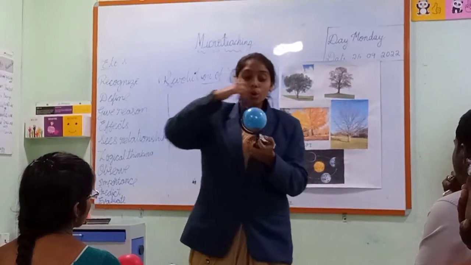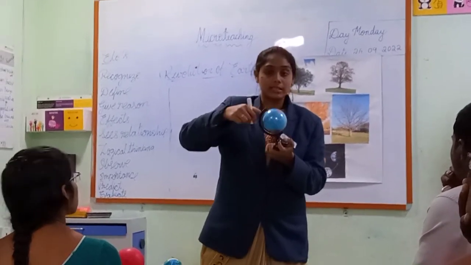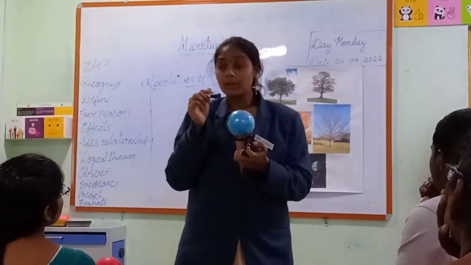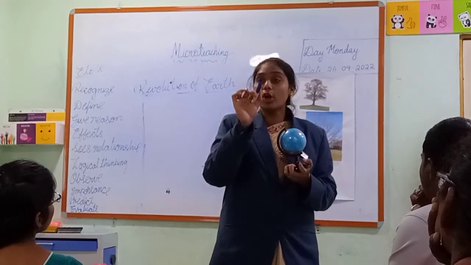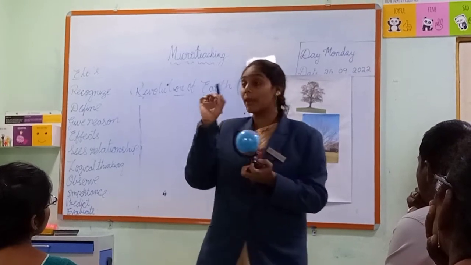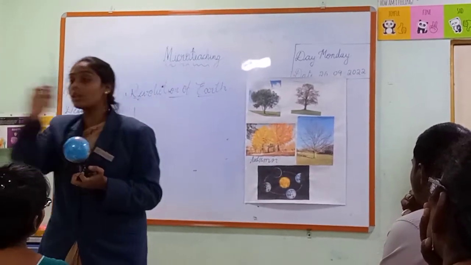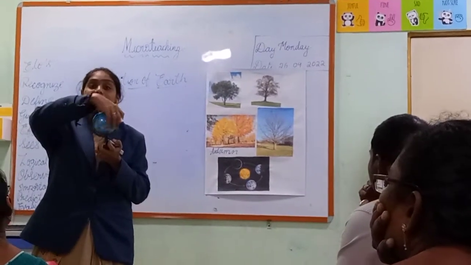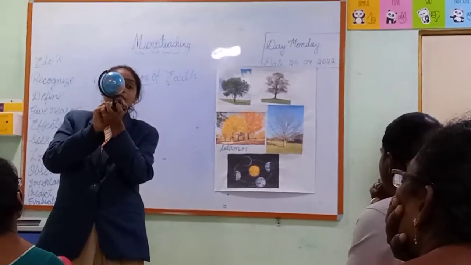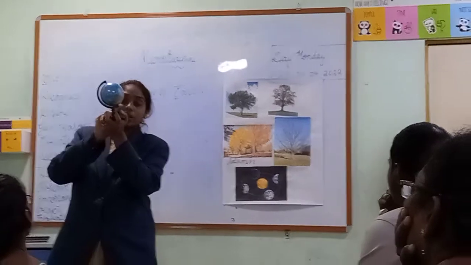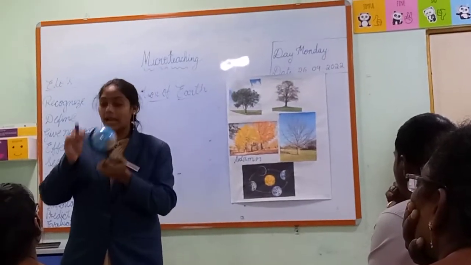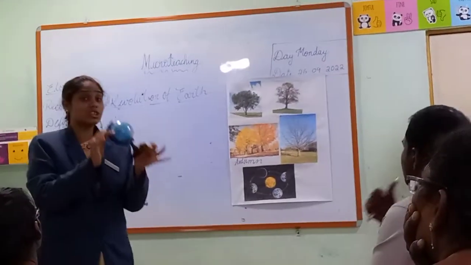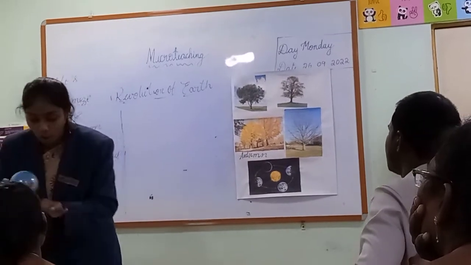The Earth rotates around this axis. Why am I explaining this imaginary line? Because this imaginary line plays a major role in all the seasons. So what is the axis? The imaginary line which passes through the center of the Earth, that imaginary line we call an axis. Let us see how this imaginary line plays a major role in all the seasons.